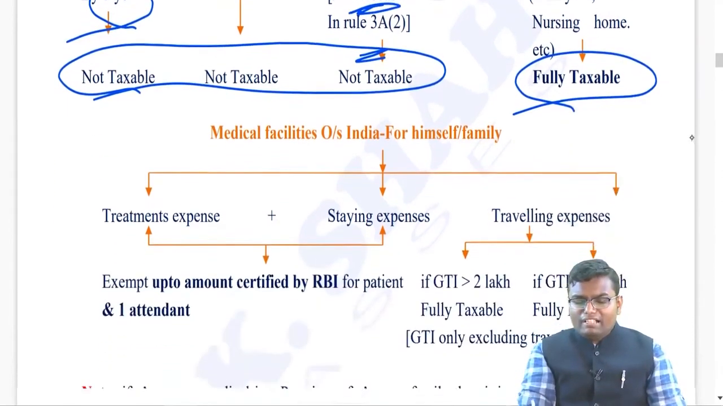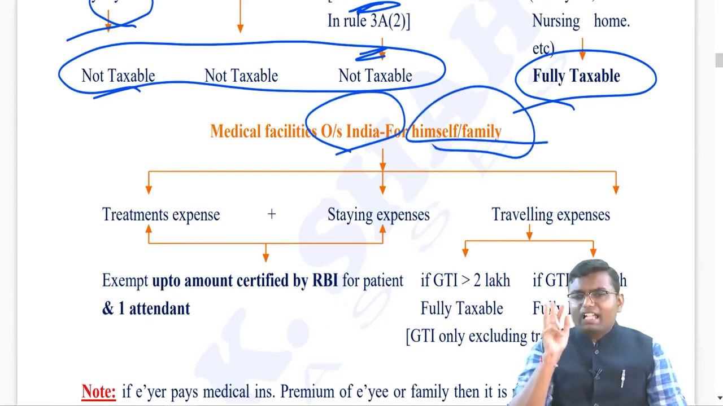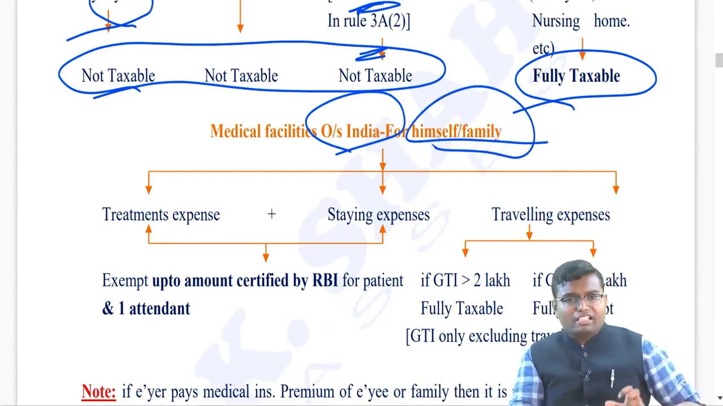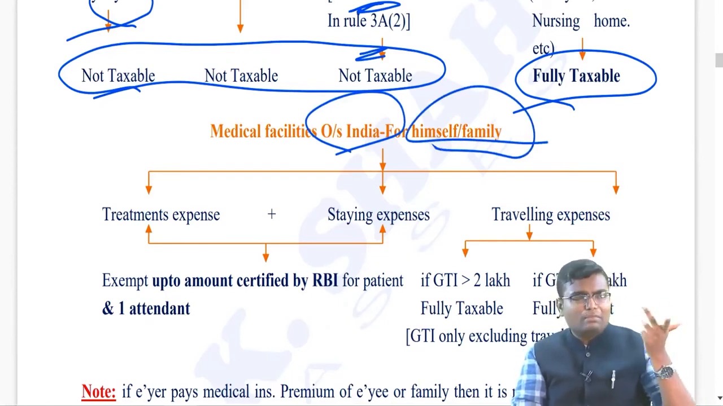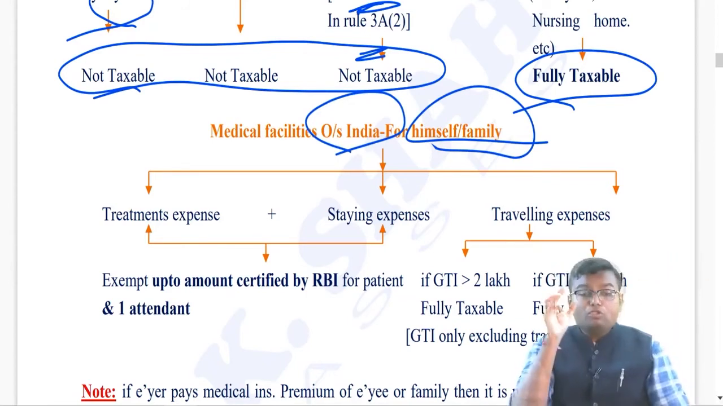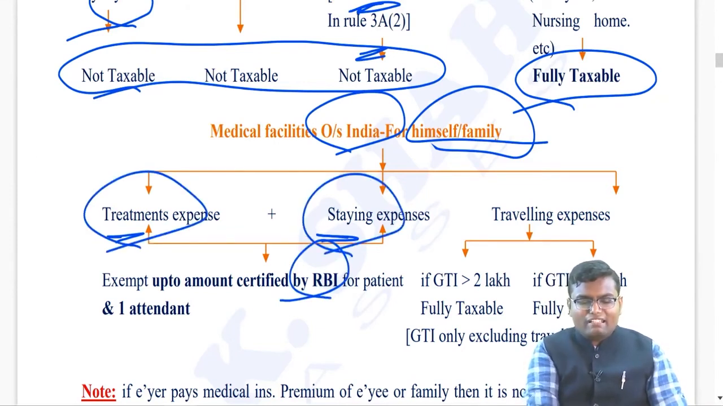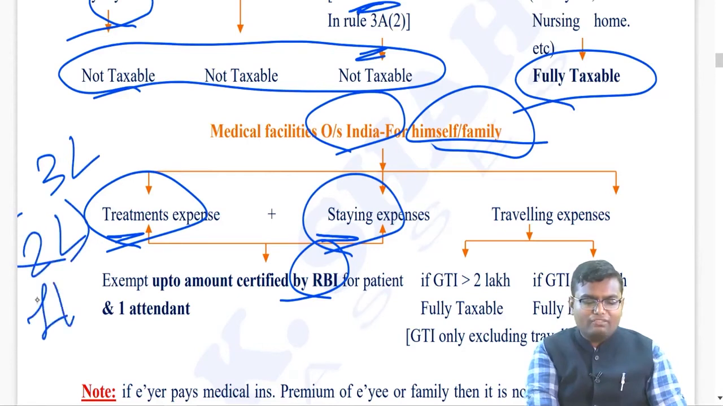Now, if the treatment is done outside India for me or my family member, a total of 3 kinds of expense can be done for this treatment. Number 1, treatment expense. Number 2, staying expense over there. Number 3, traveling expense. You see, the treatment expense and staying expense that is approved by RBI. Let's say my employer is reimbursing treatment and staying expense of 3 lakh. RBI has approved 2 lakh. Only 2 lakh will be exempted. 1 lakh will be taxable.